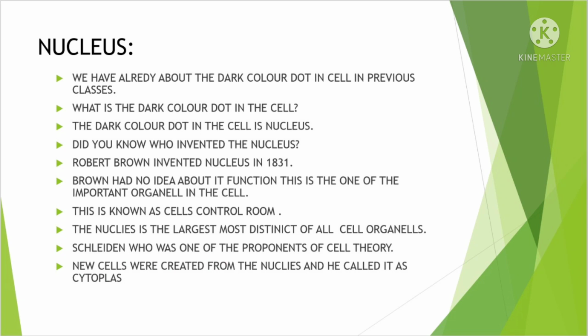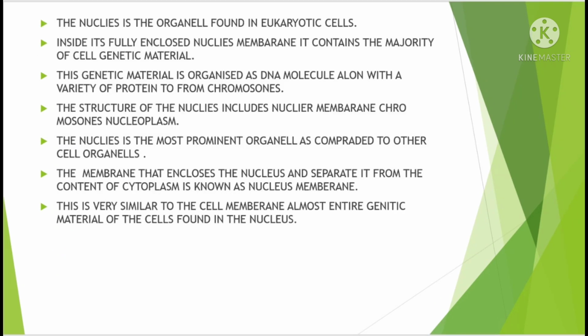The nucleus is the largest, most distinct of the cell organelles. Schleiden, one of the prominent cell theorists, said new cells were created from the nucleus. The nucleus is the organelle found in the eukaryotic cell.